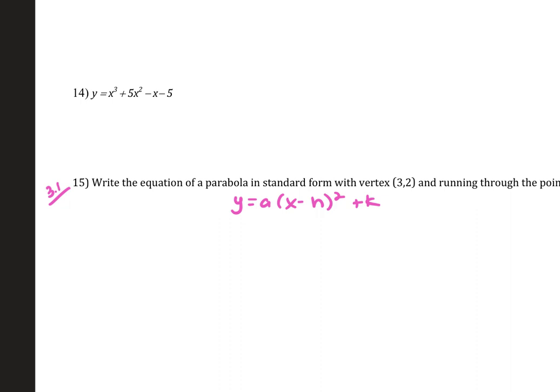I would say feedback from the quiz is overall pretty good. A couple of mistakes on this part. People forgot the squared. Don't forget the squared. They either forgot it before they even started the work or they forgot it when they rewrote the answer at the end. Be careful there. They forgot the y equals, that kind of stuff. And as far as the parabolas went, the overall results were pretty good. Silly mistakes made here or there with the fractions, okay? And if you did not do well on the complete the square part, make sure you review that part.